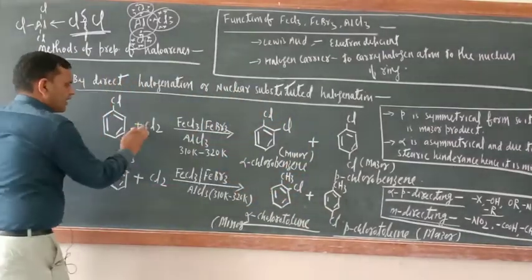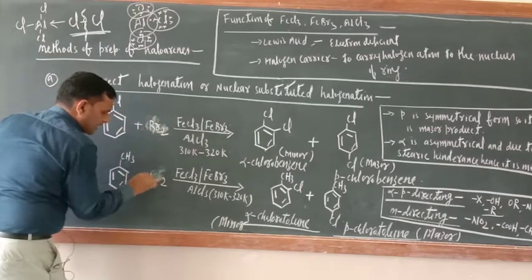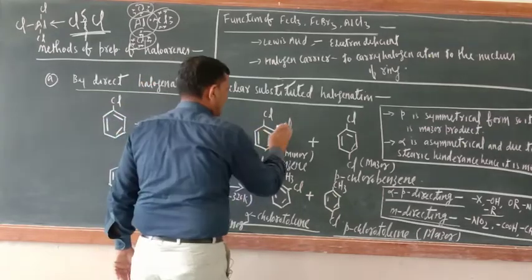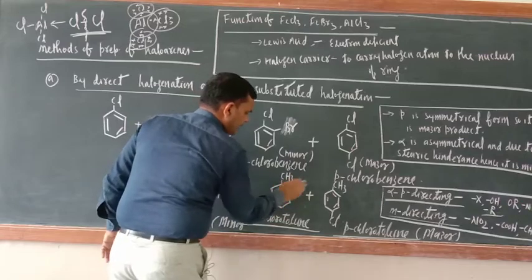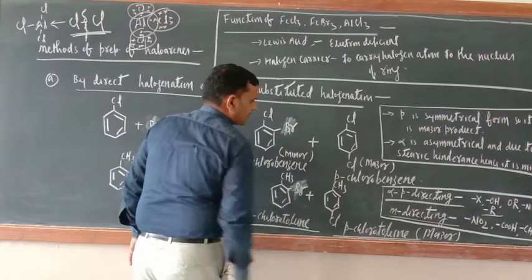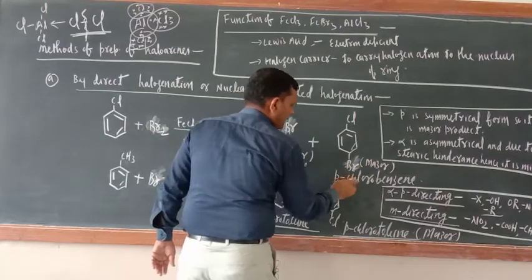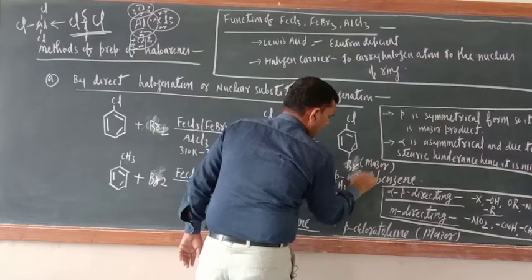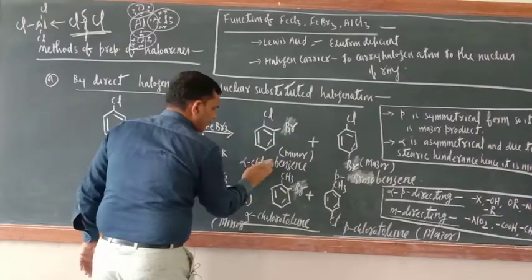Just see, suppose you are taking Br2 here. Here also Br2. So what will be the product? Here Br, and the name will be changed. Here also Br. So now here bromo instead of fluoro.